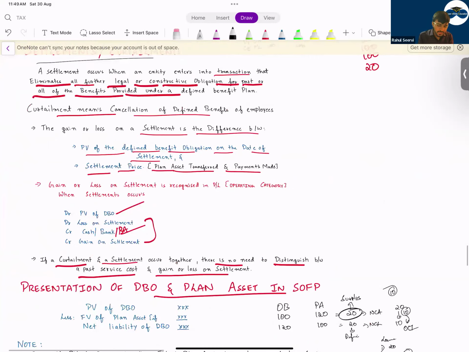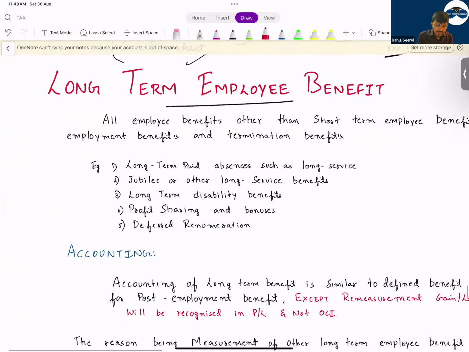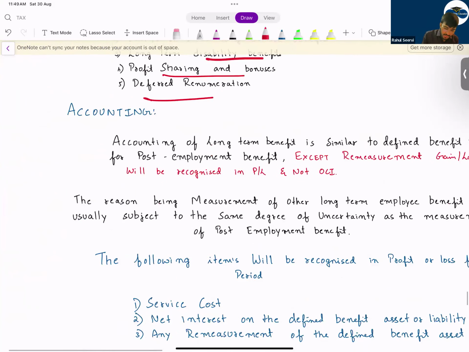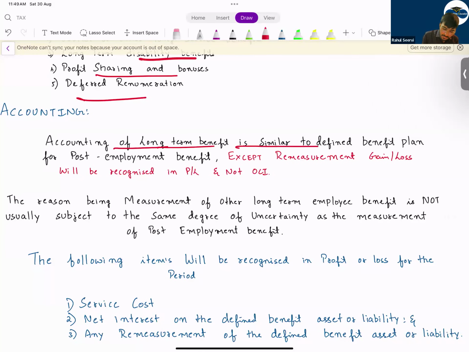Now coming to long-term benefits. Long-term benefits are like your long-term paid absence leaves, then deferred remuneration, profit sharing and bonus which are not paid within 12 months, which are paid after 12 months, long-term disability benefits, a lot of them. In case of long-term benefit plan, the accounting is what? The accounting for long-term benefit plan is similar to defined benefit plan for post-employment benefit, copy paste same. But what is the one difference? Except remeasurement gain or loss will be recognized in P&L, not in OCI. So where will you recognize? You will recognize this in P&L, not in OCI.